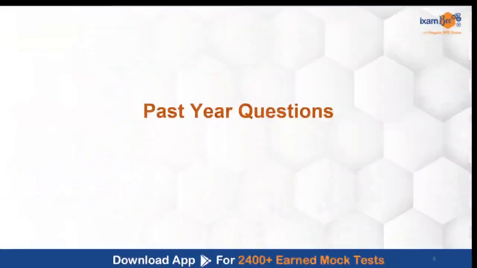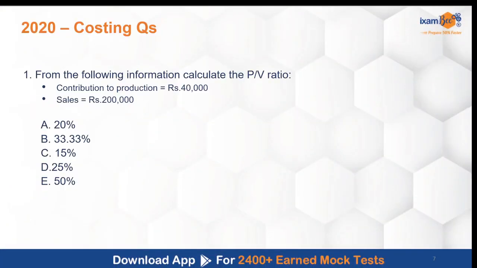So let's start with the questions for costing for 2020. Let's start with the first question. This was a numerical where they had asked you to calculate the PV ratio. Now PV ratio is a part of the break-even analysis, right? And this topic, as I have stated again and again, is a very recurring topic from the numerical point of view. PV stands for profit and volume.